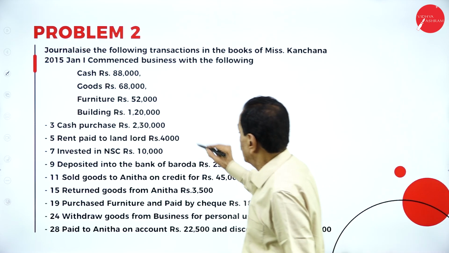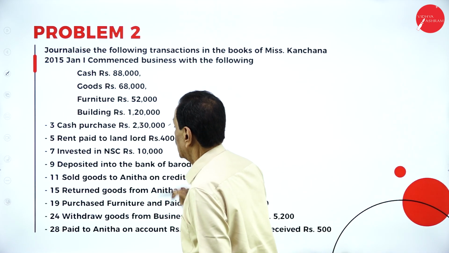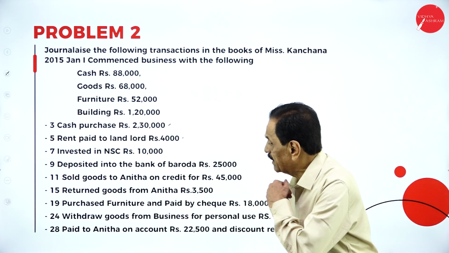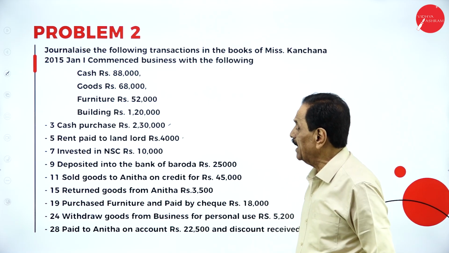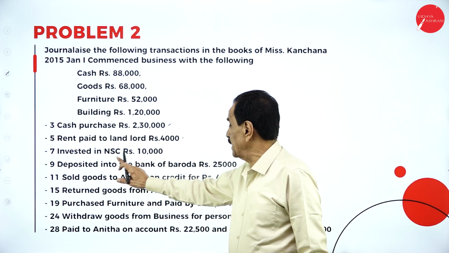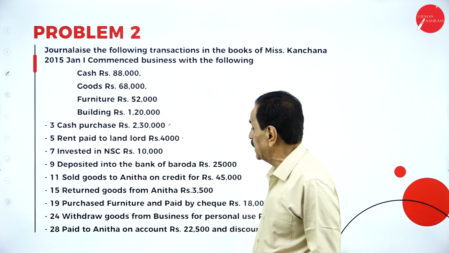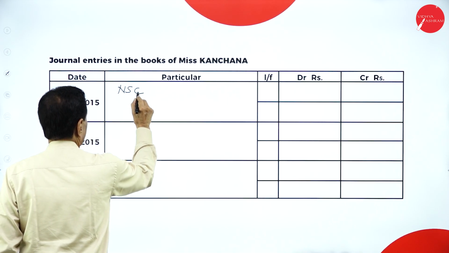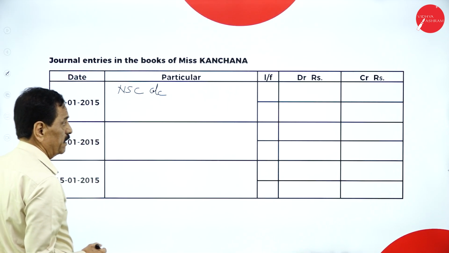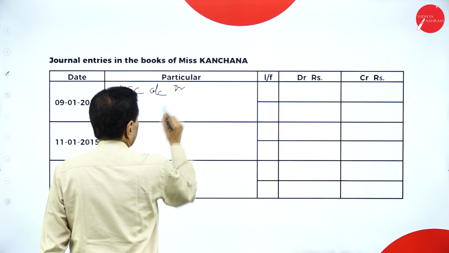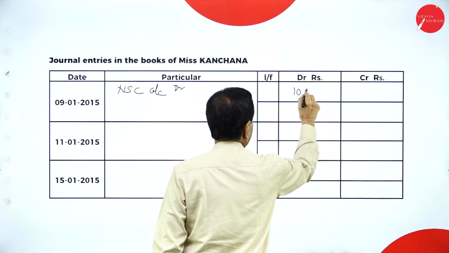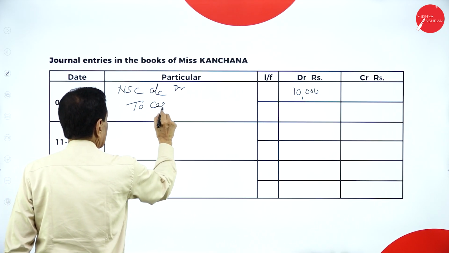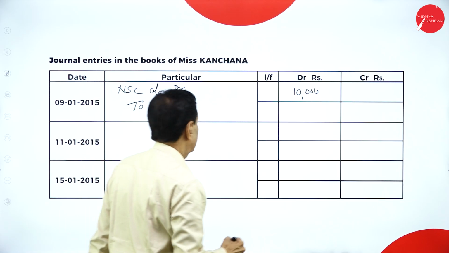On 7th, invested in NSC, National Saving Certificate, rupees 10,000. Cash is going out. Invested where? NSC, National Saving Certificate. NSC account debtor to cash account to the extent of 10,000. On 7th, National Saving Certificate account debtor 10,000, to cash account 10,000.